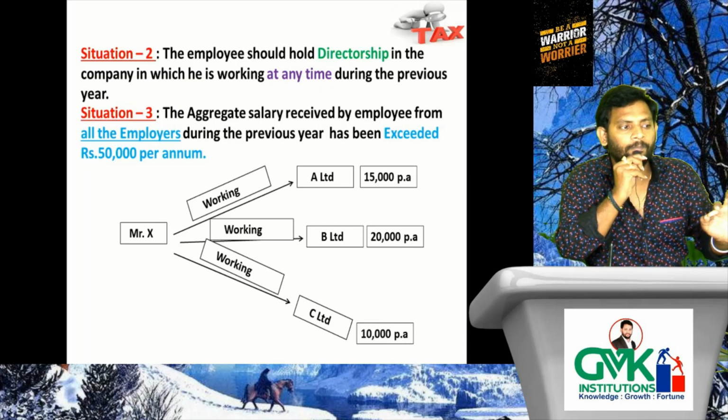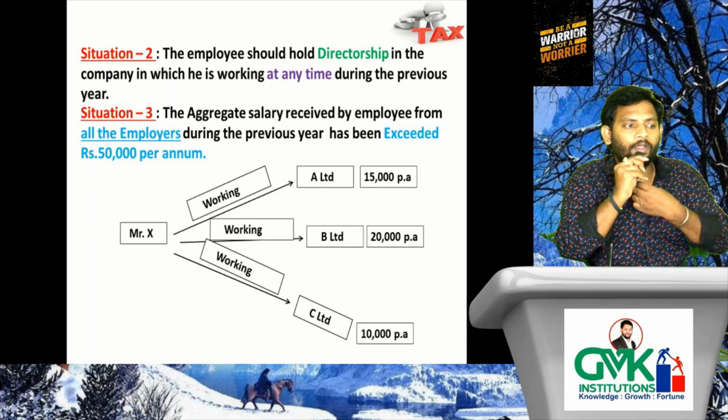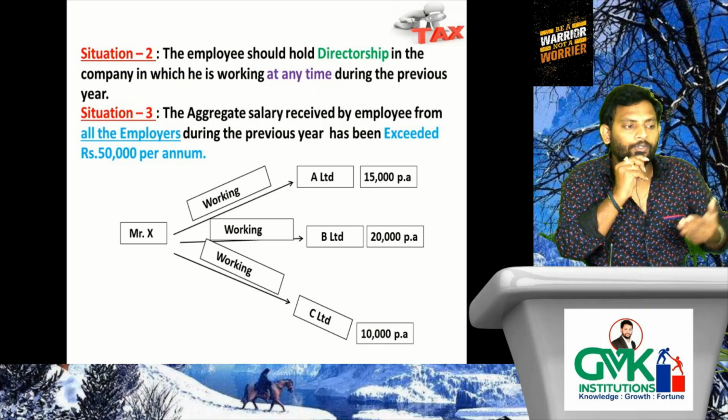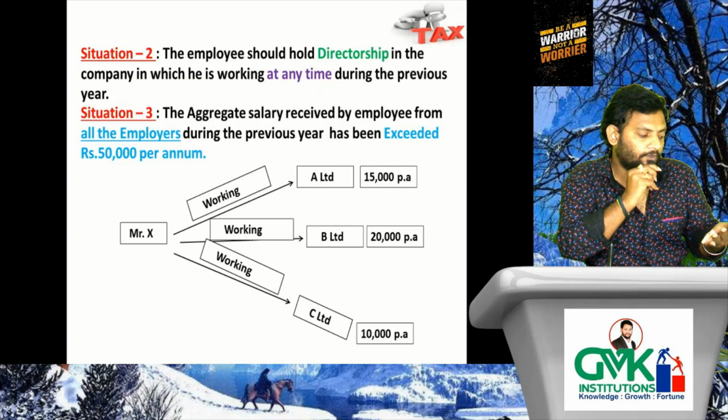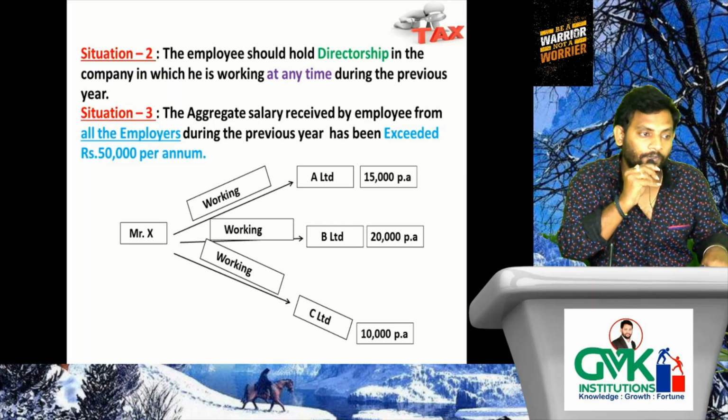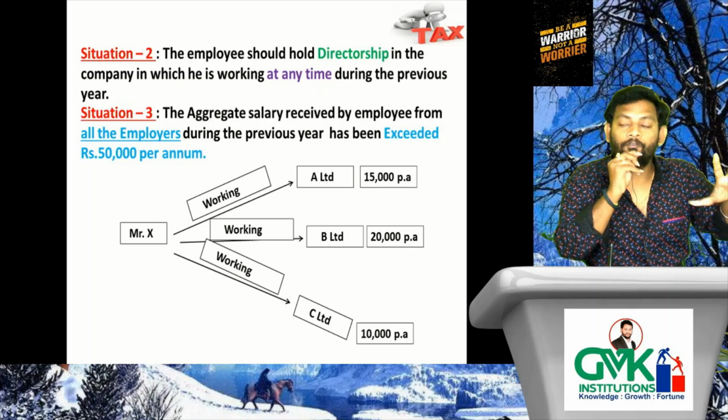Now please tell me whether he is a specified employee or not a specified employee. For that you need to aggregate the salary. 15,000 plus 20,000 plus 10,000. How much? 45,000. That means not exceeding 50,000.